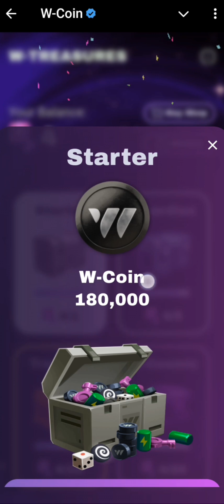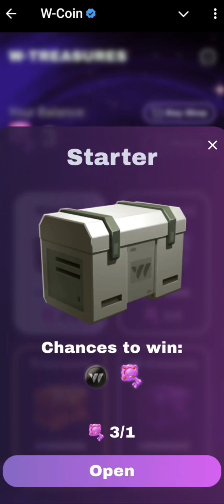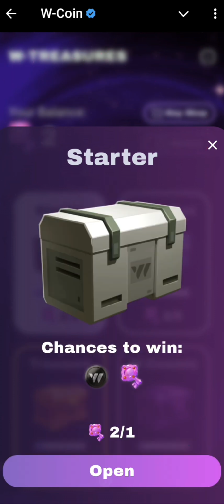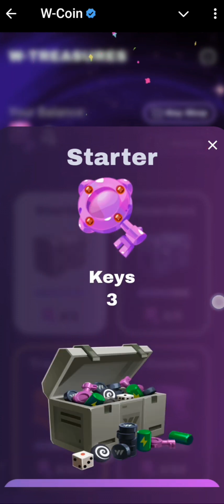As you are opening, you will just be earning massively. And if you don't have these keys, there is a way you can get the keys. You can get it by referring your friends. You can also get it by, look at this one, I got up to 400,000. You can also get it by simply purchasing. So that is another way for you to get this key.